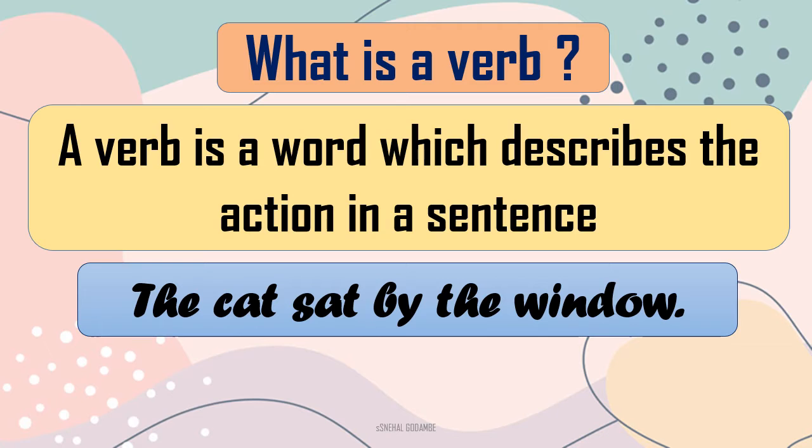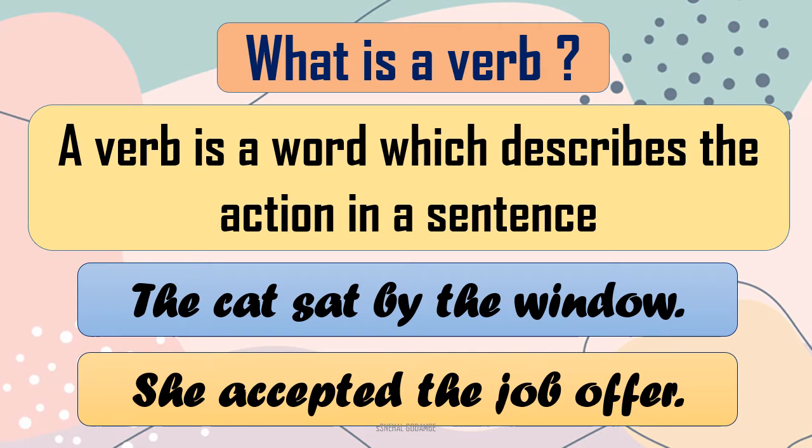There is one more sentence. She accepted the job offer. Found out the verb? Let's underline them. In the first sentence, it is sat, and in the next one it is accepted. So they are verbs because they complete the action in these sentences.